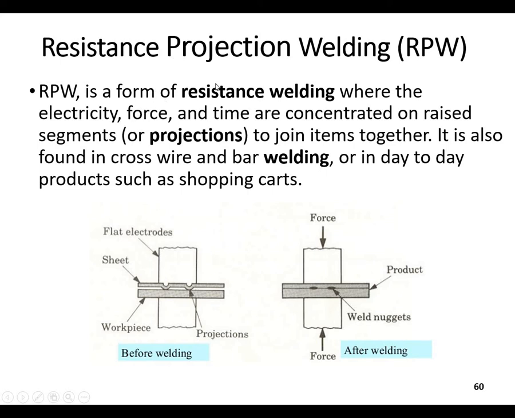This is another type of the resistance welding called projection welding, where some surfaces are having a projection, and these surfaces can be joined at different places where the projection is being shown over here, and these sheets can be joined with the help of the resistance process, and this is called a projection welding process.